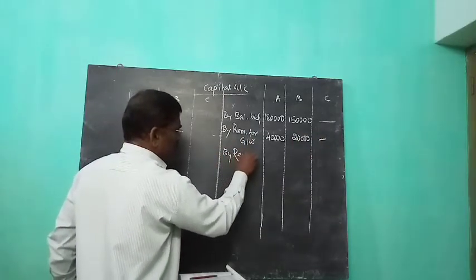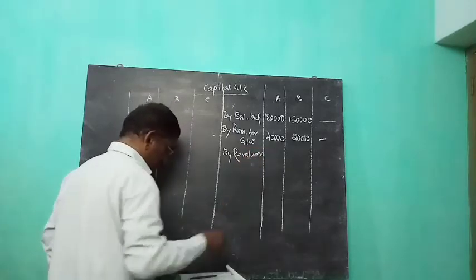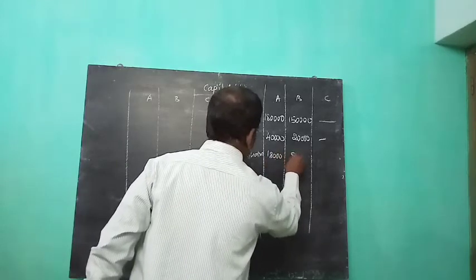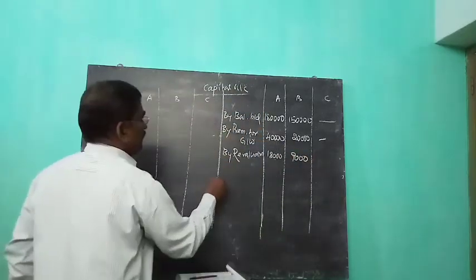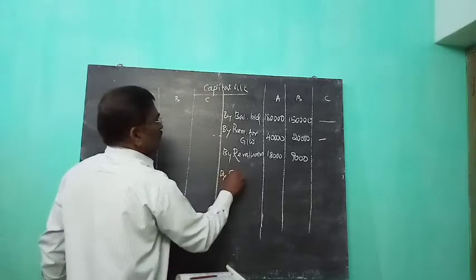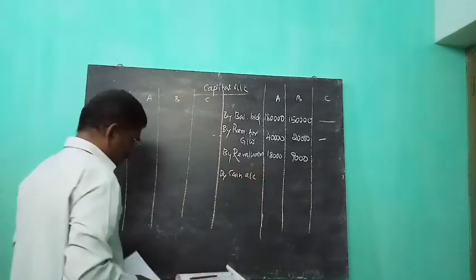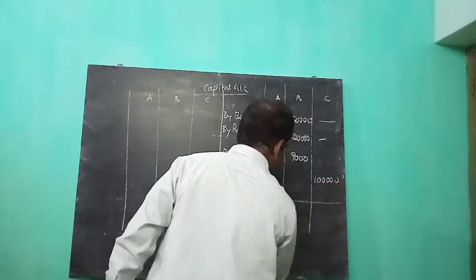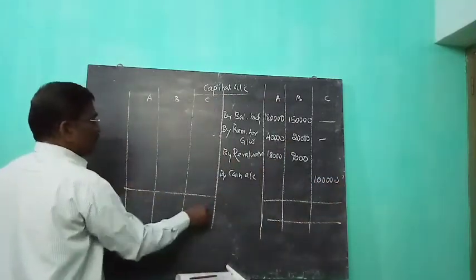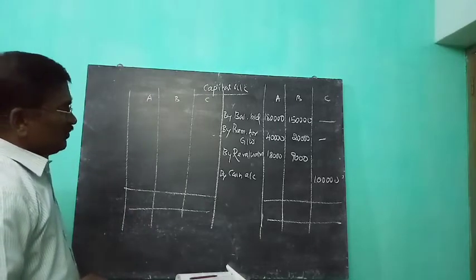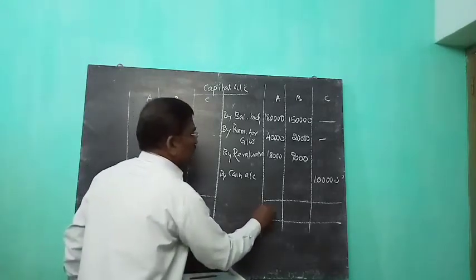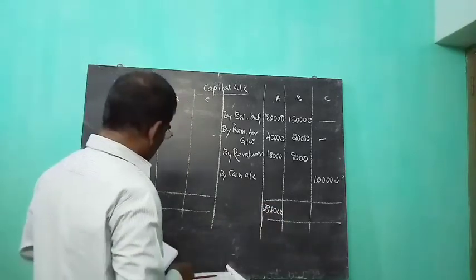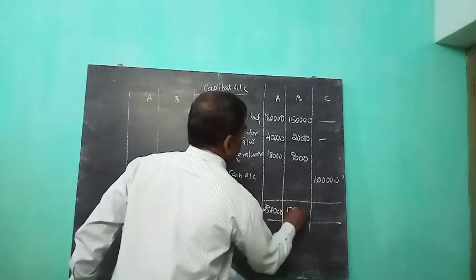Revaluation profit is credited to the partners' capital accounts, 18,000 and 9,000. After that, C is admitted. What is the amount of C's capital? C's capital amount is 1 lakh. So there is nothing on the debit side. What is the total? 1,80,000 plus 40,000 plus 18,000 becomes 2,38,000. Then 1,50,000 plus 20,000 plus 9,000 becomes 1,79,000.